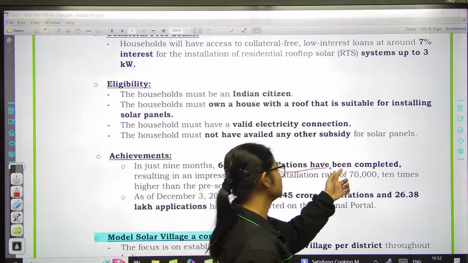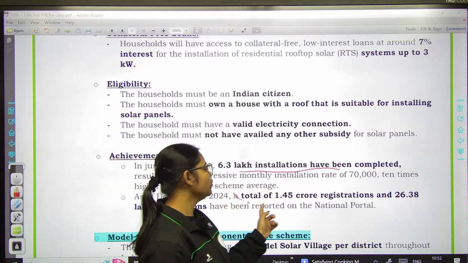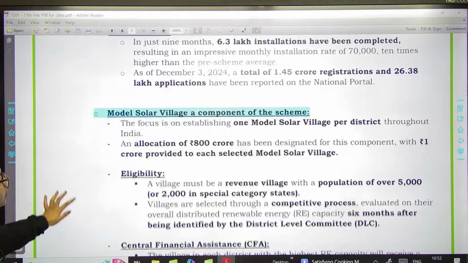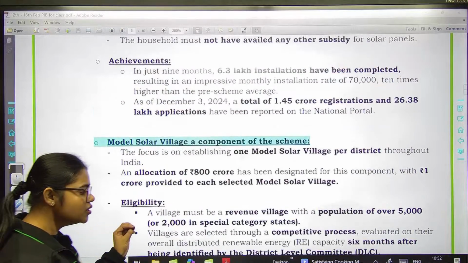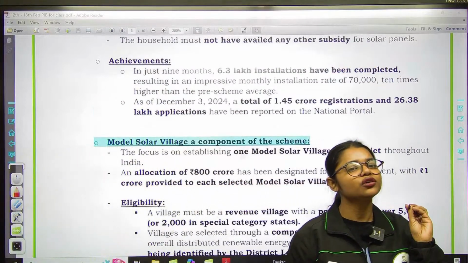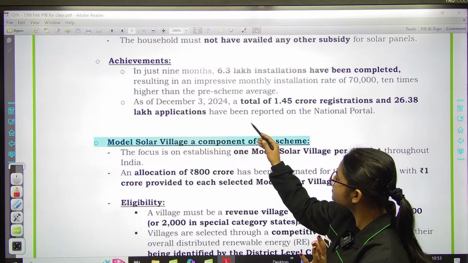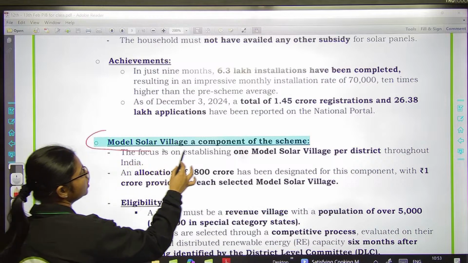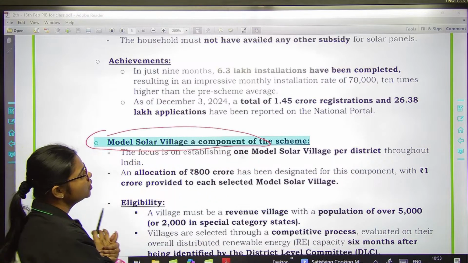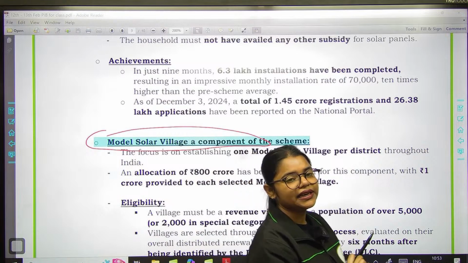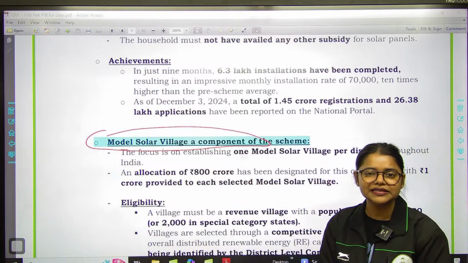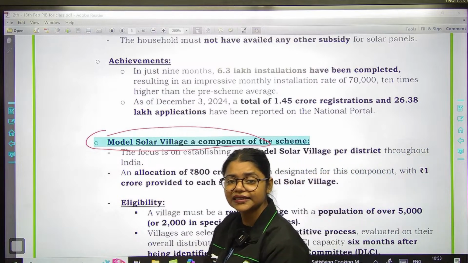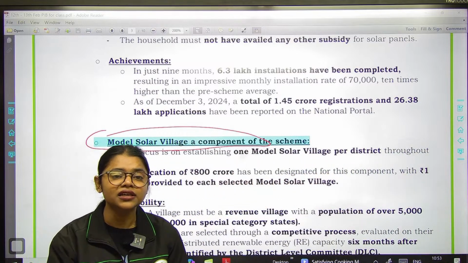6.3 लाख इंस्टॉलेशंस कंप्लीट हो चुके हैं एंड टोटल 1.45 करोड़ रजिस्ट्रेशंस हैव बीन मेड. Now then we have one component under this particular initiative. So Muft Bijli Yojana has n number of components. So this is the component that was mentioned in the PIB. So we will discuss this thing. So model solar village, a component of the scheme. So under this particular initiative, basically one village per district will be selected as a model village. Now this model village will basically act as a role model for other villages.